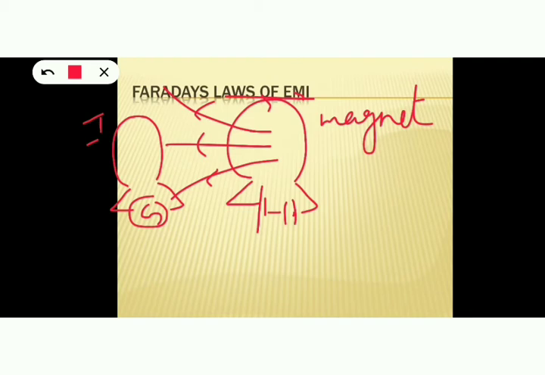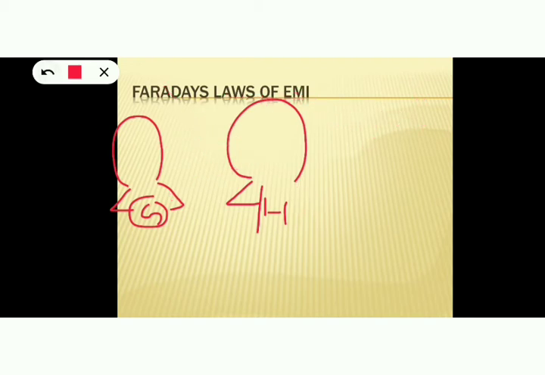Again, the magnetic flux decreases, due to which an EMF is induced and hence a current is induced in the coil. So here Faraday concluded that the relative motion between the coils induces current in the coil. Now, this was the second experiment. Then what was the third experiment done by Faraday?